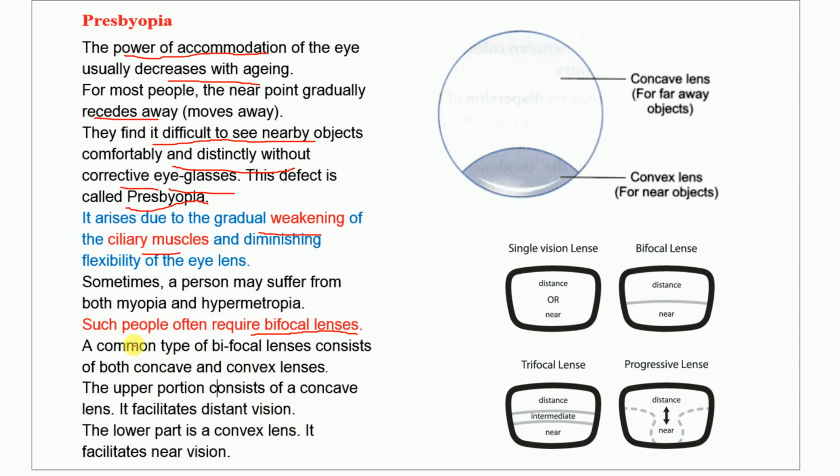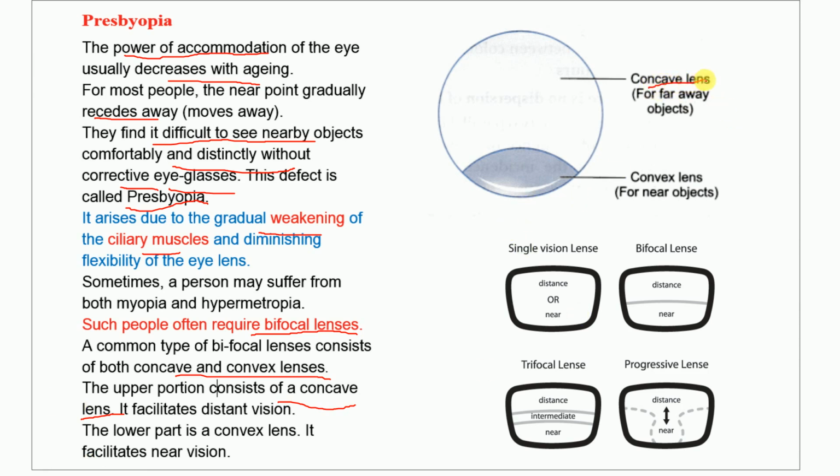Now, how is it? A common type of bifocal lens consists of both a concave and a convex lens. Bifocal means it has a concave and a convex lens. The upper portion consists of concave. Myopia means nearsightedness, that they cannot see the distant object. So the correction is a concave lens, so the upper part will be a concave lens.